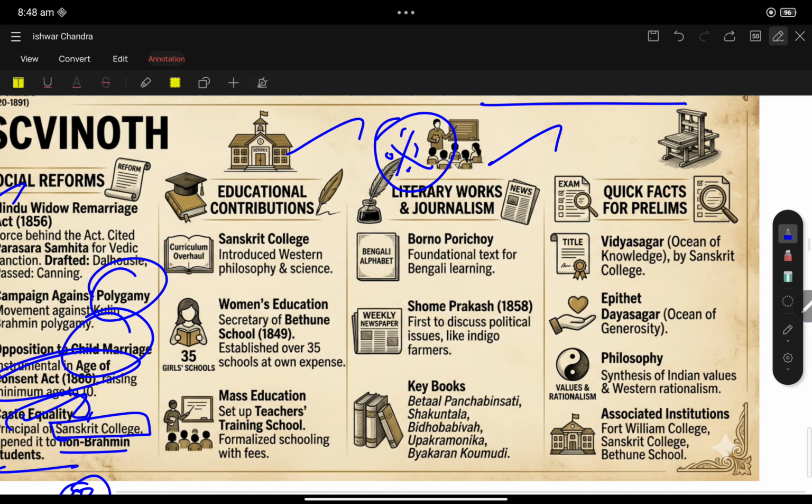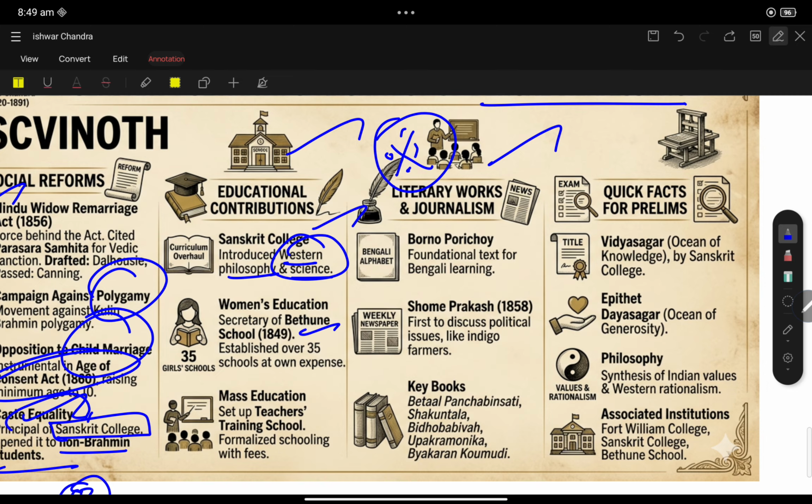Now, educational contribution. He introduced Western philosophy in Sanskrit College. Raja Ram Mohan Roy, Ishwar Chandra Vidyasagar, all these people were instrumental and focused on introducing Western education into India, and science. Even Raja Ram Mohan Roy also talked about scientific temper. Western education, and women's education.